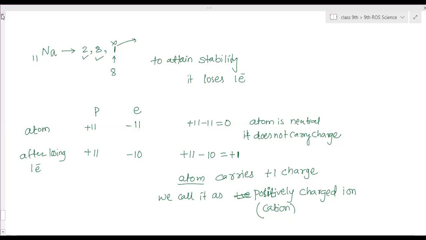Noble gases are those atoms which have their outer shell completely filled. That means 8 electrons in the outer shell, except helium. Helium has only 2 electrons because it has only the first shell. In this case, they want to become like the nearest noble gas. So in doing that, they have to lose electrons or gain electrons.